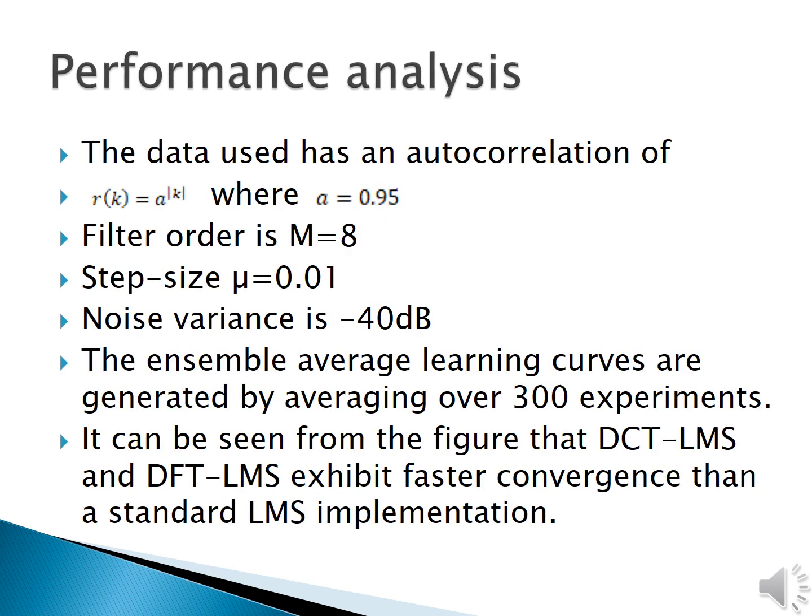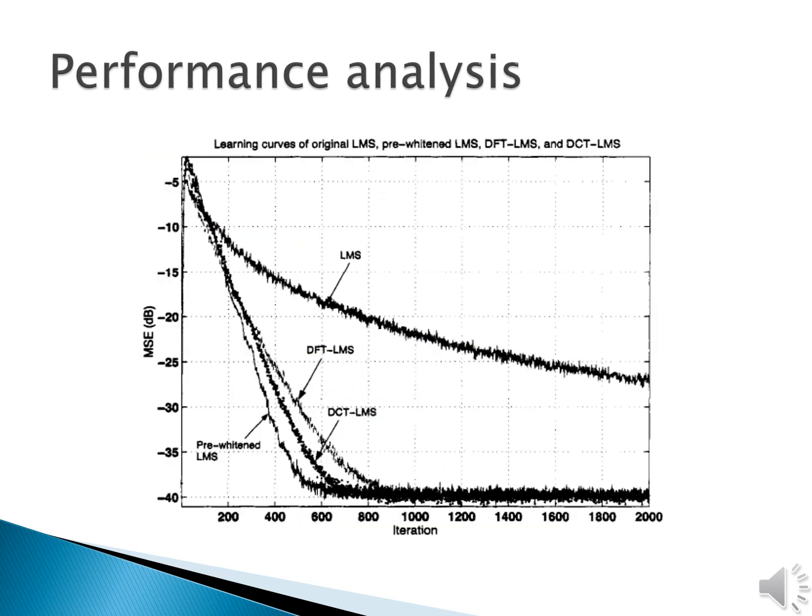Now we will see the performance analysis of the algorithms discussed so far. The data used here has an autocorrelation function of 0.95 to the power mod k, and the filter order is 8. The step size is chosen as mu equal to 0.01, and the noise variance is taken as minus 40 dB. The experiment is performed 300 times, and the outputs are averaged to get the ensemble average learning curves. The ensemble average learning curves for all the four algorithms are shown here.